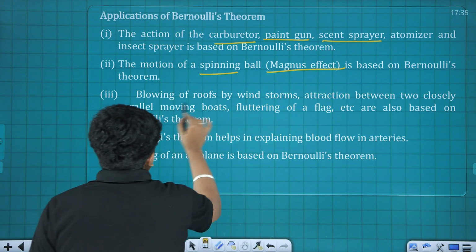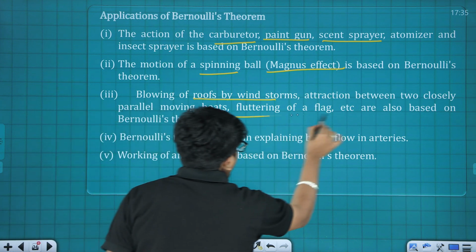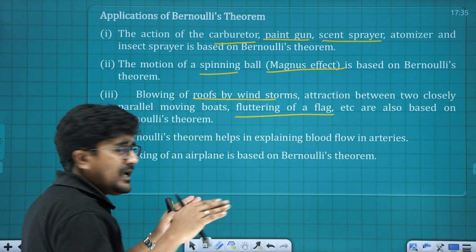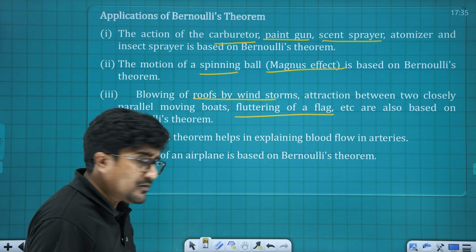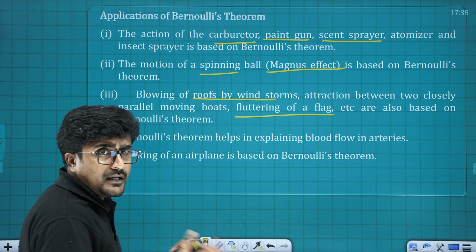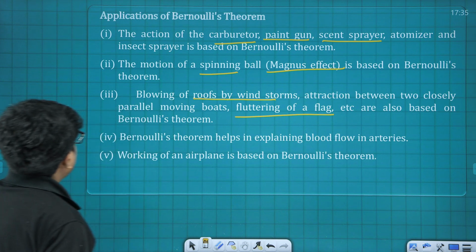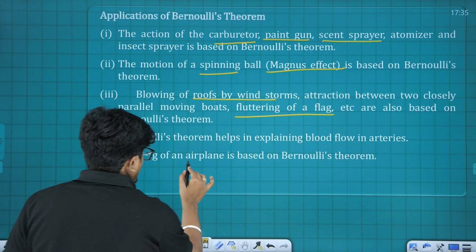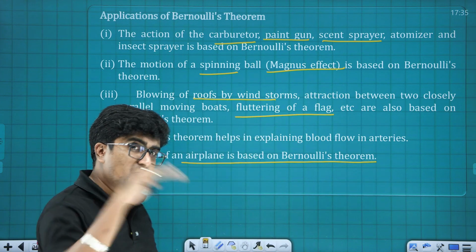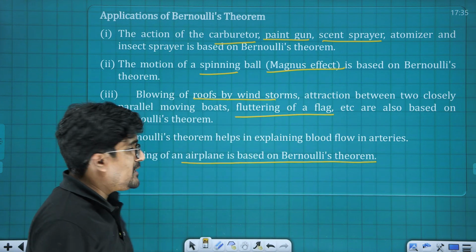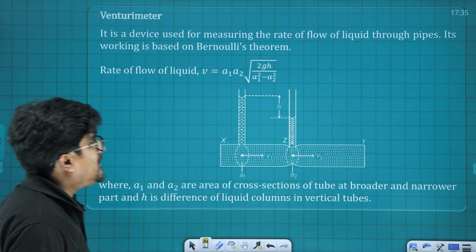Now the blowing off of a roof because of the wind, and the fluttering of flags, these are all different applications. So you yourself can go through the applications of Bernoulli's theorem. Whatever came into my mind all of a sudden, I marked it over here. Alright, one more thing is the airplane. Why is the airplane able to fly in air? That is again based on Bernoulli's theorem only.